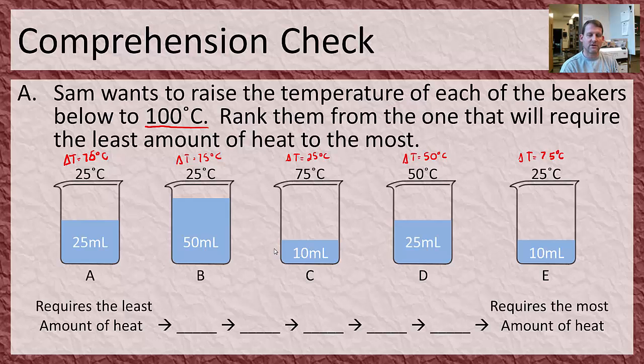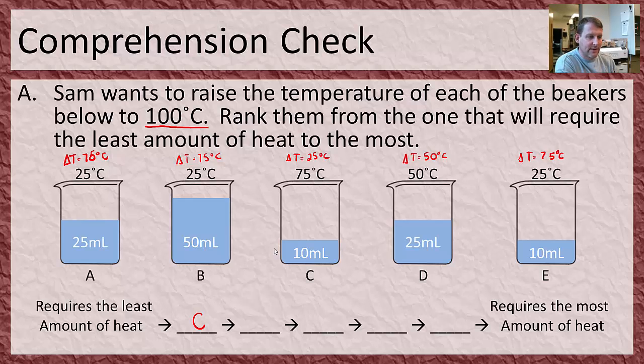So the first thing I'm going to do is look for something on here that I think might be the smallest or largest one. And when I look here, I say, oh wow, look at this one. This one has very little water in it and a very small temperature change. That's going to be super easy to heat up. It has the smallest volume and the smallest temperature change. And between this one, this has a bigger temperature change, so there's going to be more. So I know C is going to be the smallest. I'm going to put C down here as the smallest, and I'll just start playing with the other ones.